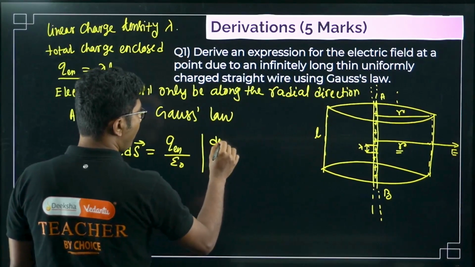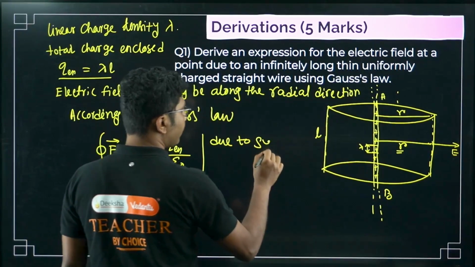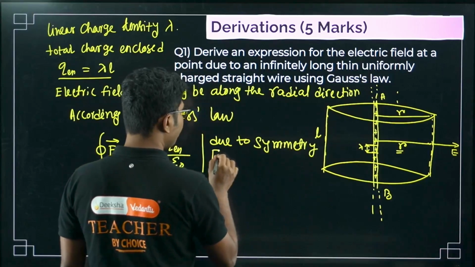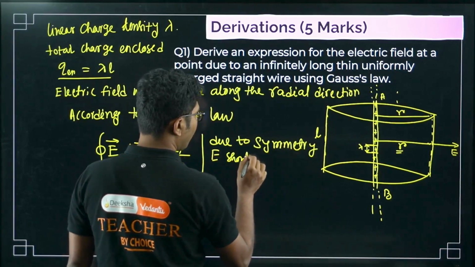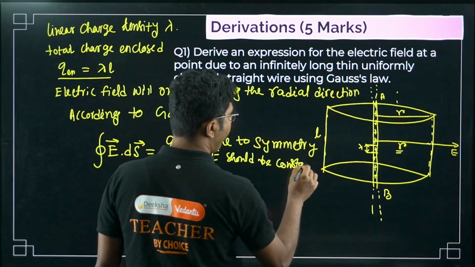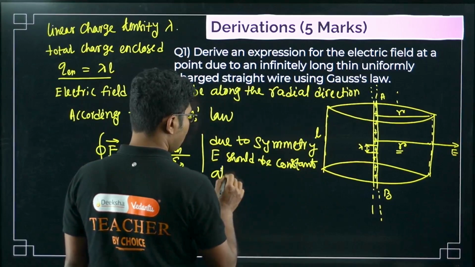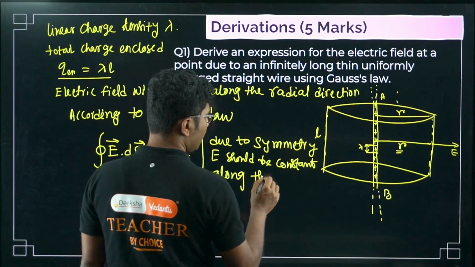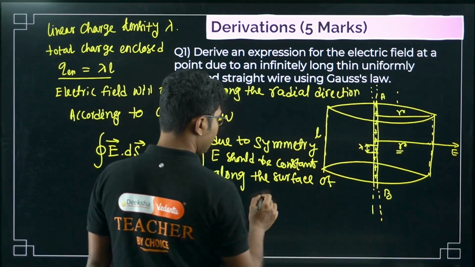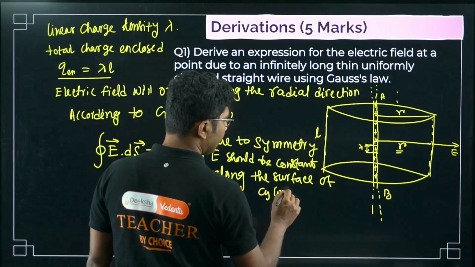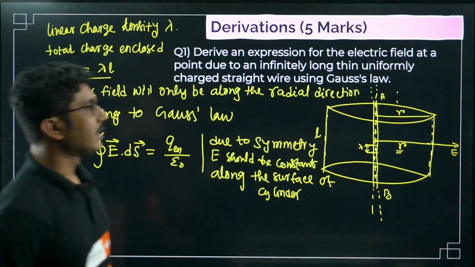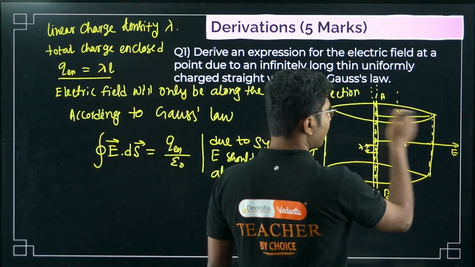Due to symmetry, E should be constant along the surface of the cylinder. The derivation is very simple and easy; the only thing is you have to write a little bit of stuff. So the electric field will be constant on the surface of this cylinder.